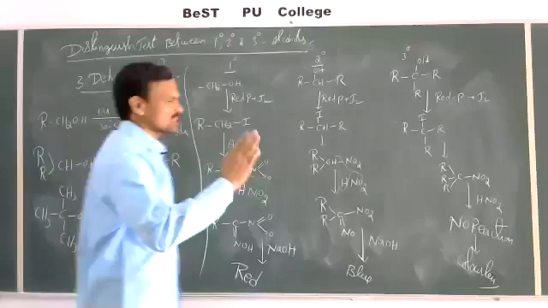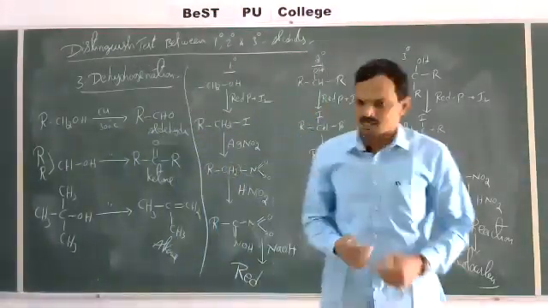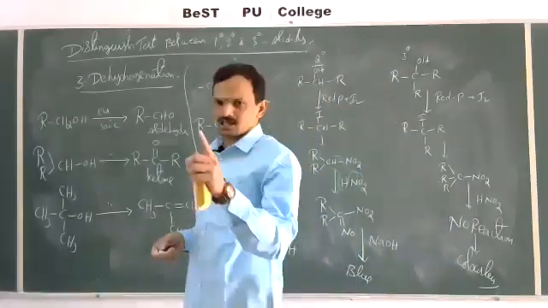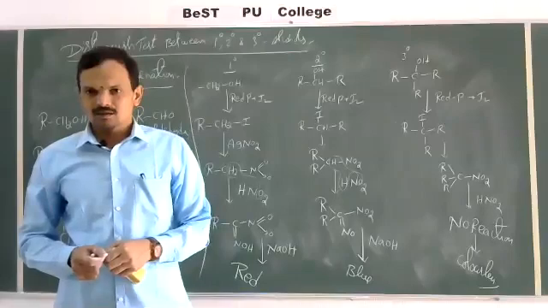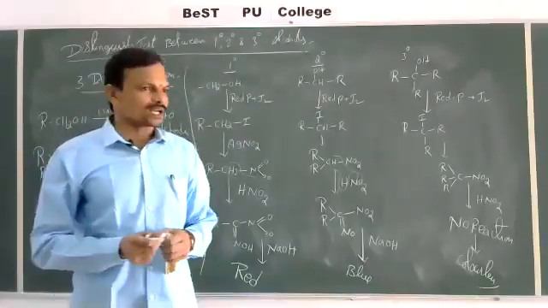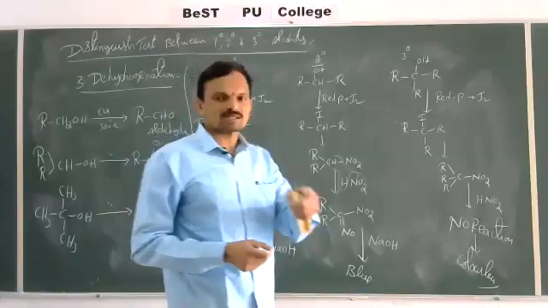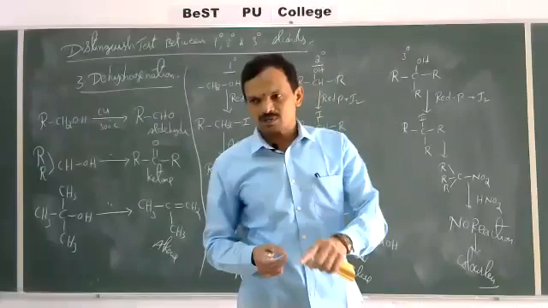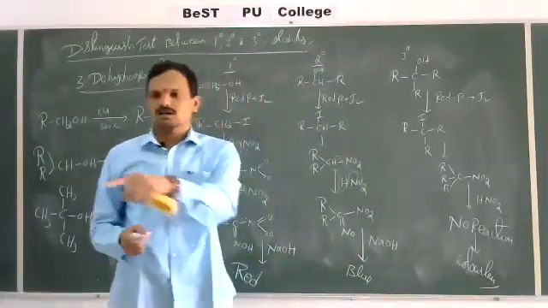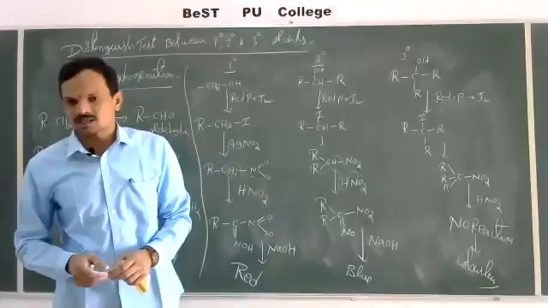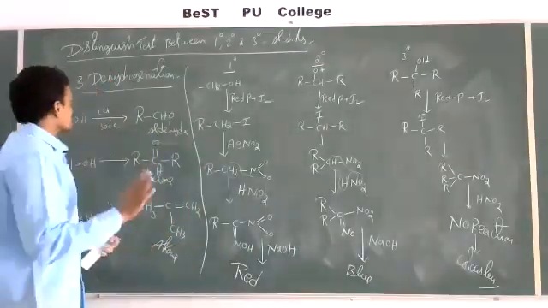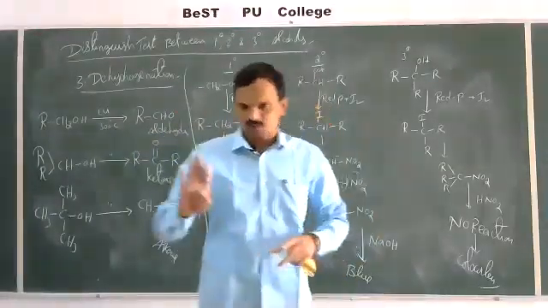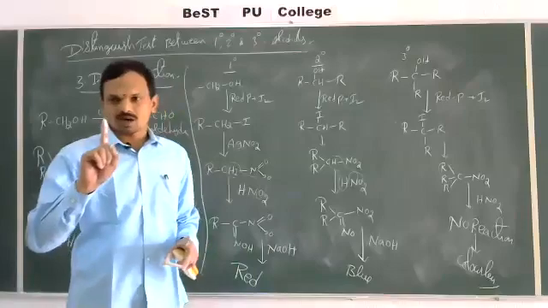And the fourth distinguishing test is oxidation, which we discussed just now in today's class. Oxidation of primary alcohol gives aldehydes and carboxylic acid with the same carbons, whereas oxidation of secondary alcohols gives ketone with the same carbons but carboxylic acid with fewer carbons. Oxidation of tertiary alcohol gives ketone with fewer carbons, whereas that ketone on oxidation gives carboxylic acid with still fewer carbons than the ketone. So these are the four distinguishing tests between primary, secondary and tertiary alcohols. So once again, all these four. What is the first test? Lucas test.